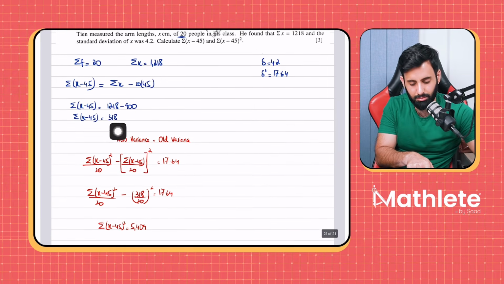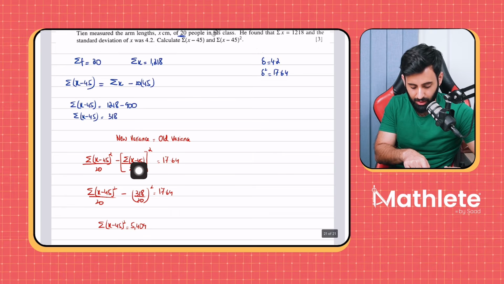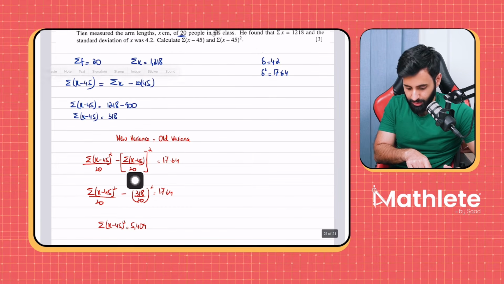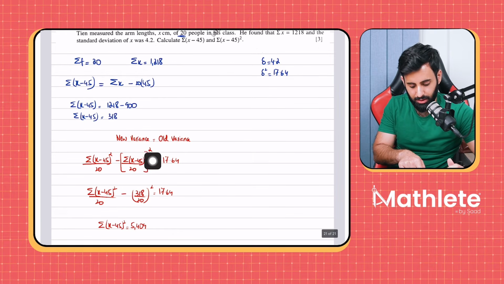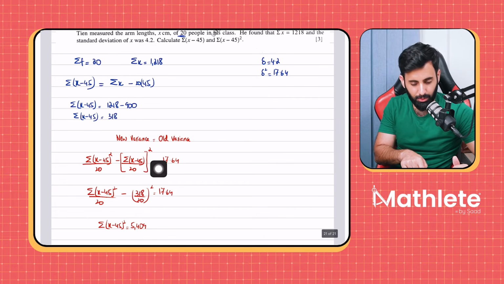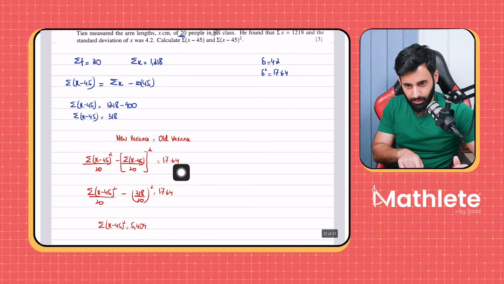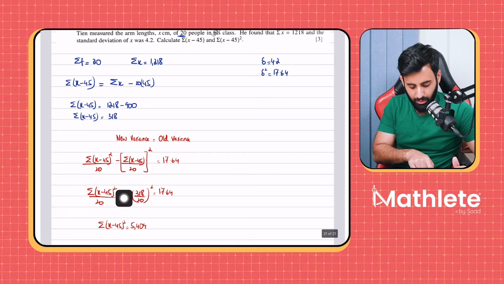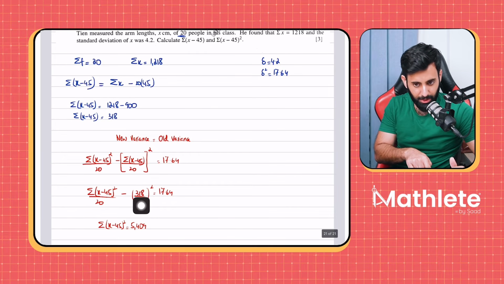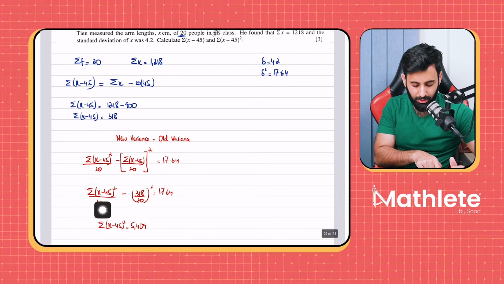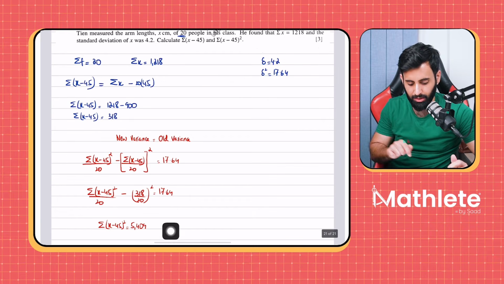Do we have that? Yes, that's 318, divided by the total frequency, which is 20, again given in the question, and then don't forget to square it, because that's what the formula is. Then we equate it to 1764. You substitute summation (x − 45) with 318, solve for summation (x − 45) whole squared, and this is what you end up with.